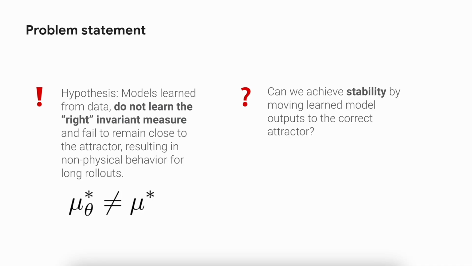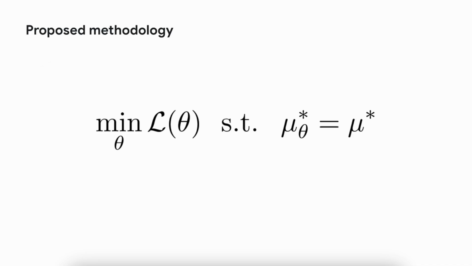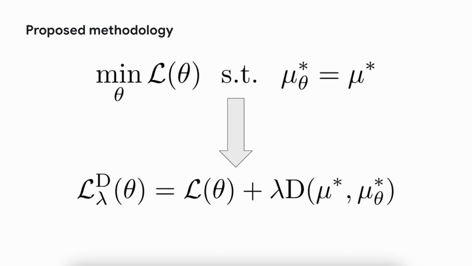We therefore ask whether we can mitigate the instabilities observed by many learning paradigms by moving learned models to the, quote, correct attractor. This leads to the main idea of our work, namely that we do not want to simply minimize the trajectory mismatches, but we want to do so in a manner that preserves the true invariant measure of the system. Despite its appeal, this constrained optimization problem is intractable. And so we convert it to a regularized objective that we will minimize.